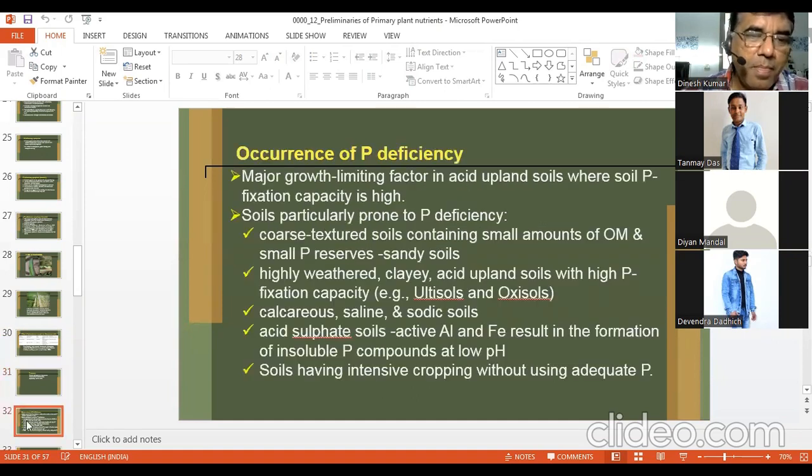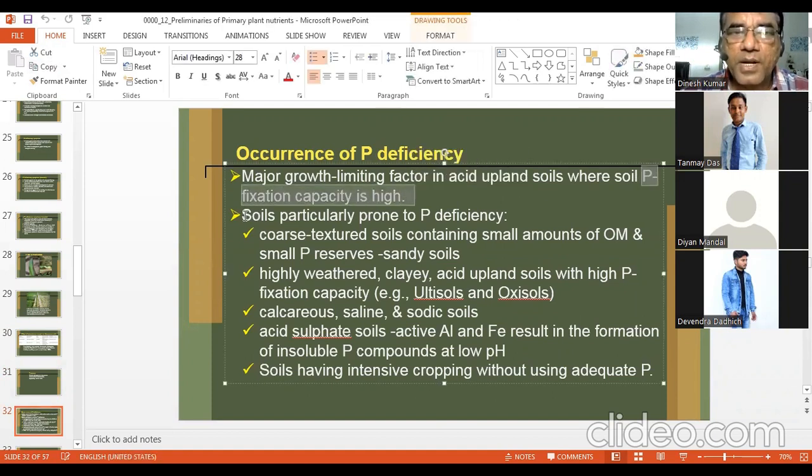Occurrence of P deficiency, just 2-3 minutes more. It is a major growth limiting factor in acid upland soils where soil P fixation is high. These are soils particularly prone to phosphorus deficiency.